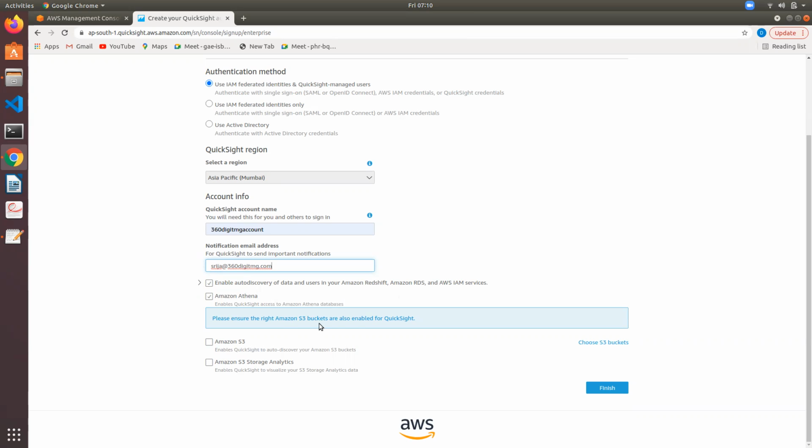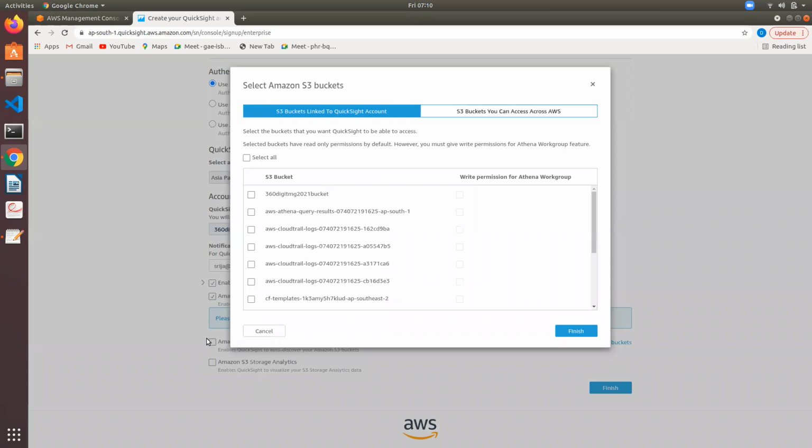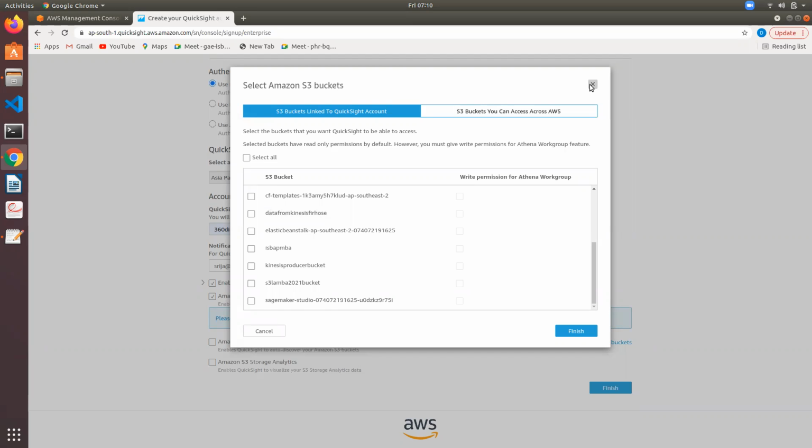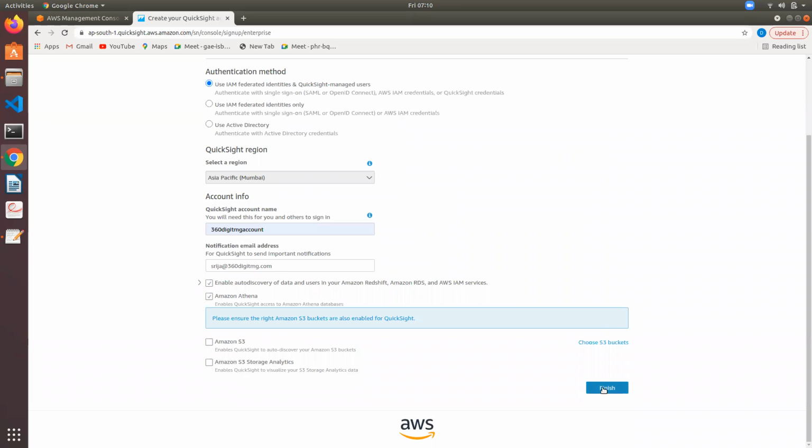Please ensure the right Amazon S3 buckets are also enabled. We will skip this, we will do it later. And finish.